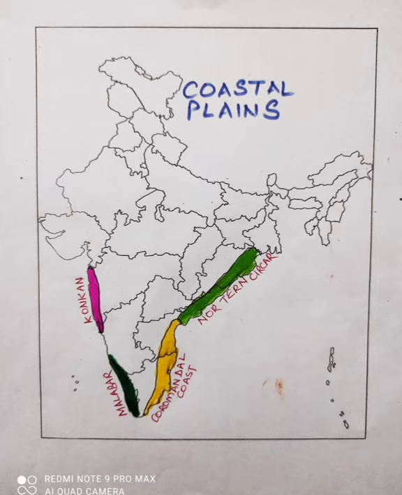Then in the eastern coastal plain region, we have two divisions. The northern division is known as Northern Sirkar, and Northern Sirkar is mainly in Bengal, Odisha and Andhra states. And if you move further south, we have Coromandel coast or Coromandel plain coast, which is located in the eastern part of Tamil Nadu and Andhra Pradesh.